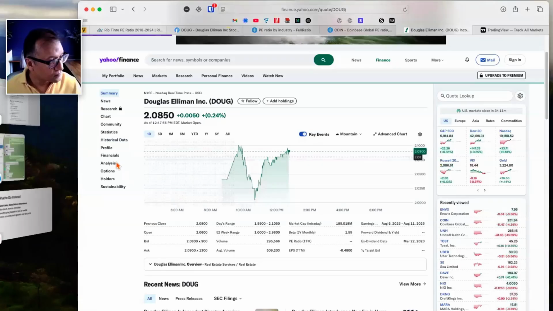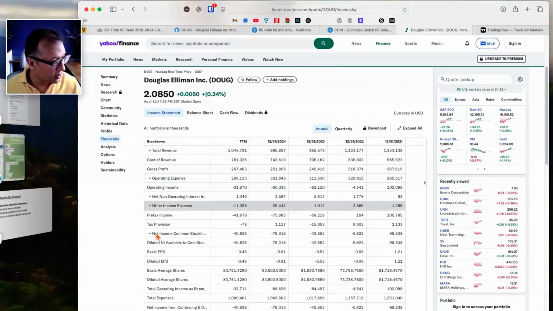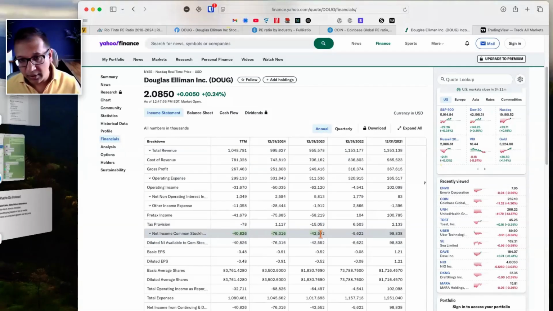Financials. So there is revenue. Let's go to net income. There you go. Loss-making company. That's why PE is not showing anything. Okay.